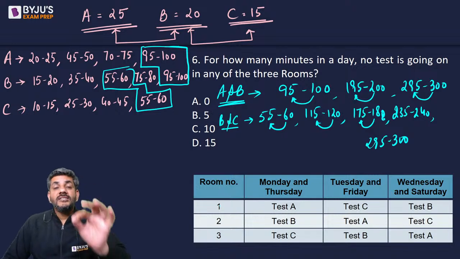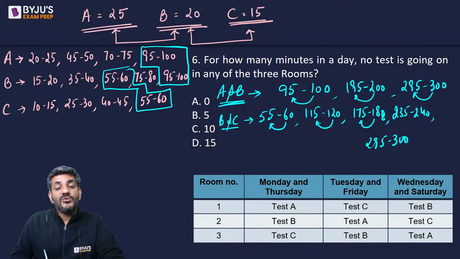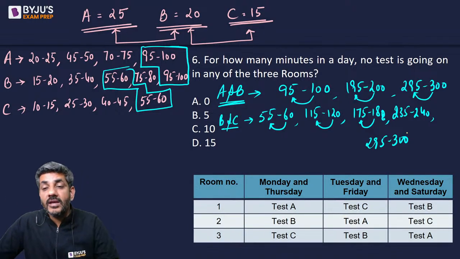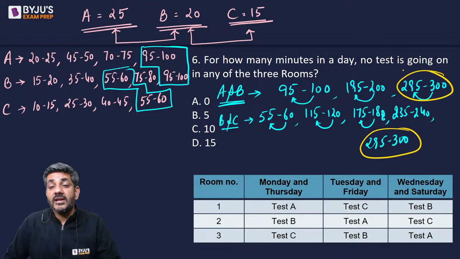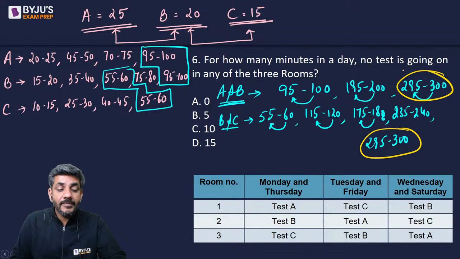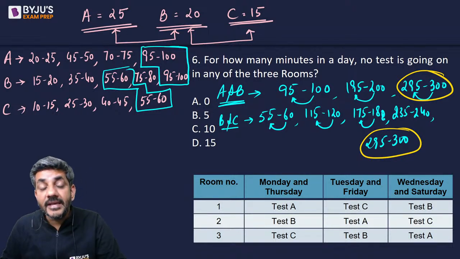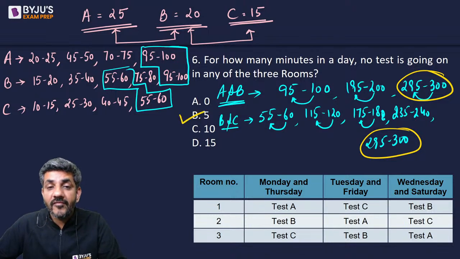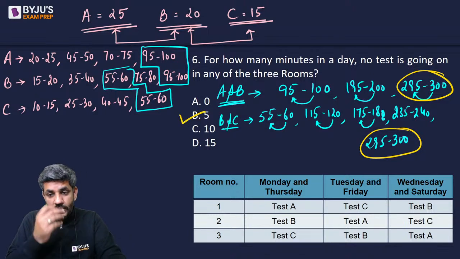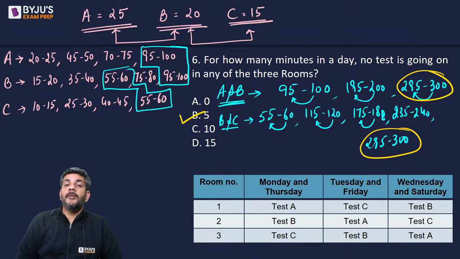So now, what is the time duration when there is no test going on for test A and B and there is no test going on for B and C as well? I see one area common, that is 295 to 300, and this is the only area common. That means 295 to 300 is the only gap of 5 minutes in which there is no test going on for test A, there is no test going on for test B, and there is no test going on for test C. So therefore, these are the only 5 minutes for which there is no test going on in any of the three rooms. The correct answer for this question is option B now.